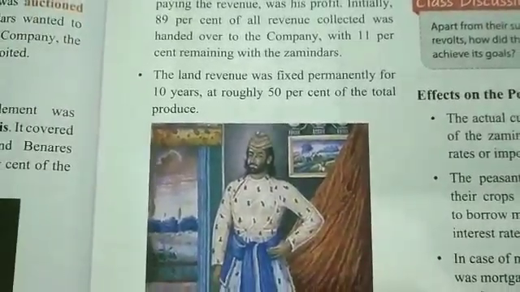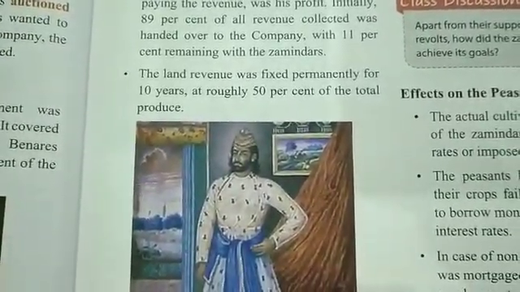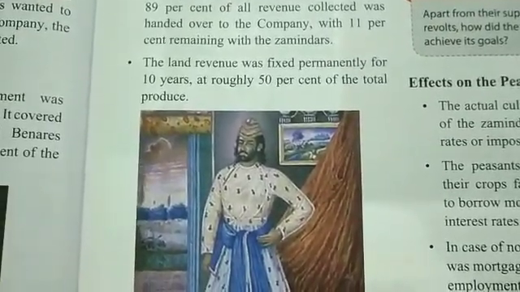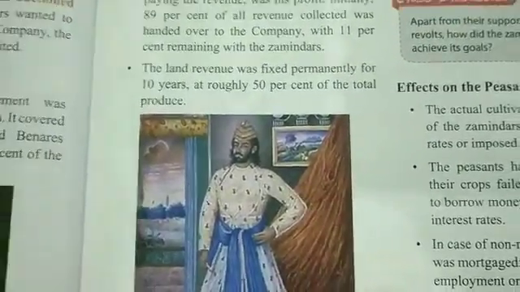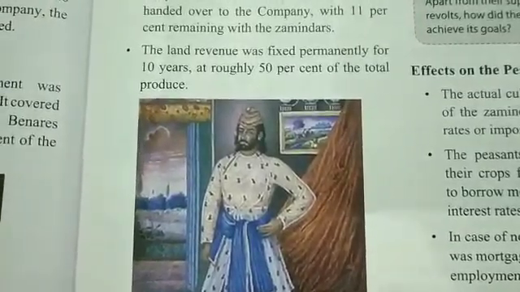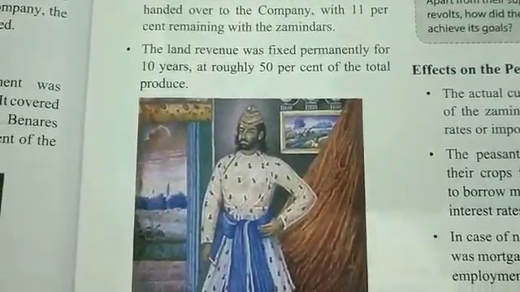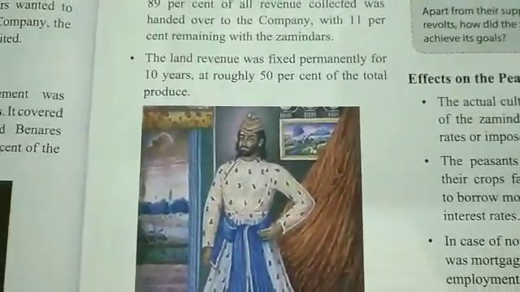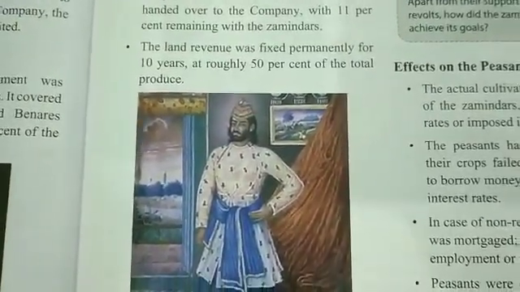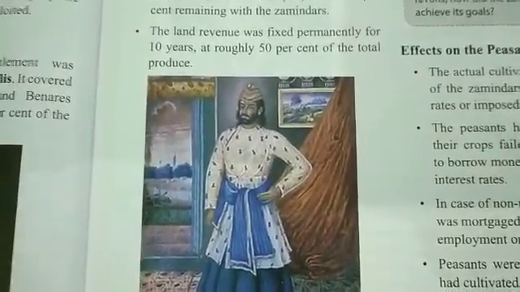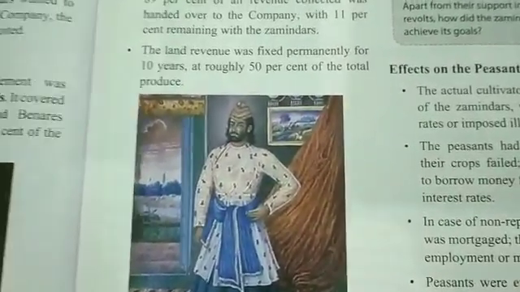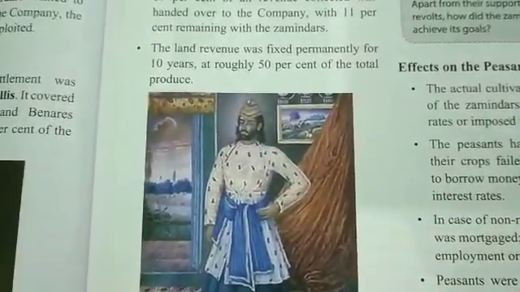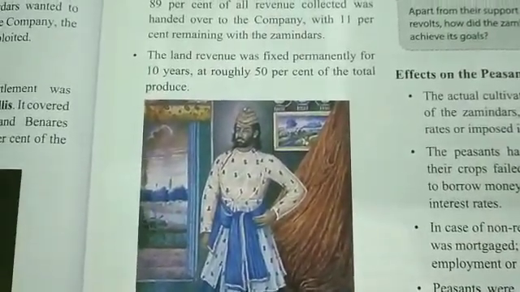Now, the land revenue was fixed permanently at roughly 50% of the total produce. If the production of the field is 10 kg, then 5 kg was to be given as revenue.